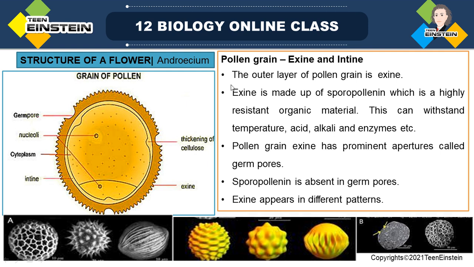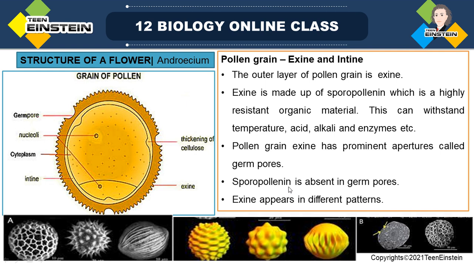So what have we learned? The pollen grain has a double layered wall: the outer layer is exine and the inner layer is intine. The outer layer shows prominent apertures called germ pores, and sporopollenin is not present in the germ pores. The outer layer exine is made up of highly resistant sporopollenin, but in that layer you can see prominent openings called germ pores, where sporopollenin is absent.